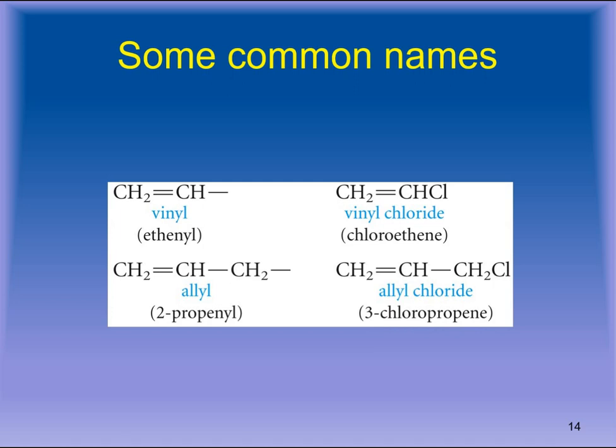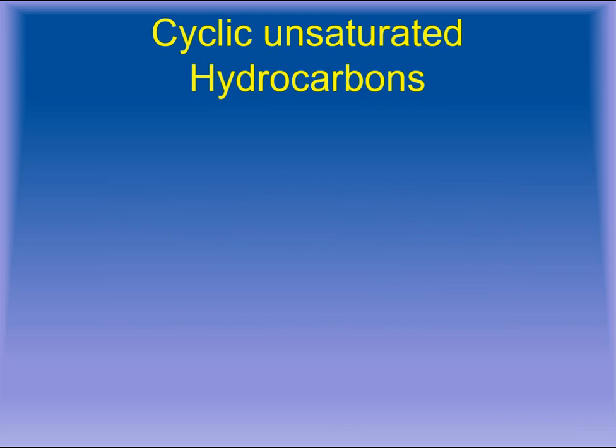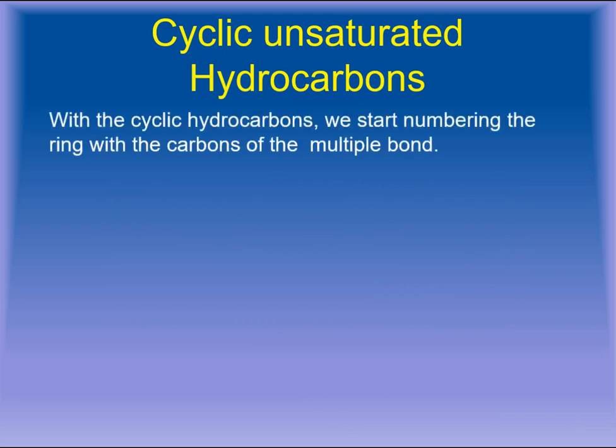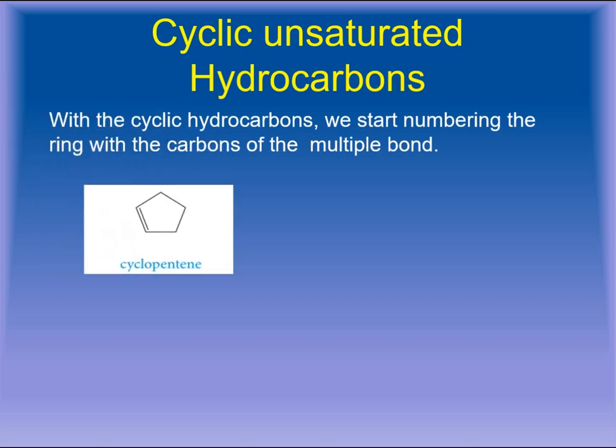Now moving on towards nomenclature of some cycloalkenes, some cyclic unsaturated hydrocarbons. When cyclic unsaturated hydrocarbons are present, in that case we have to number the ring with the carbon that is holding a multiple bond.